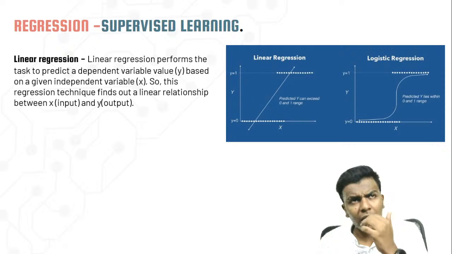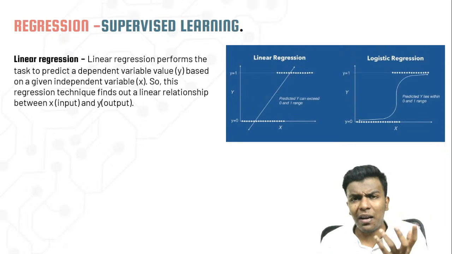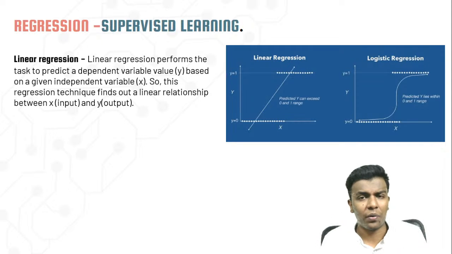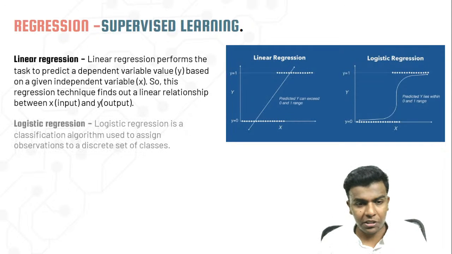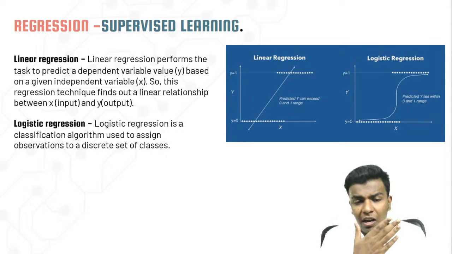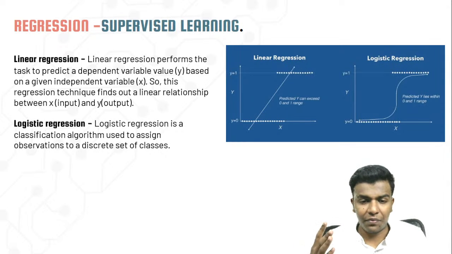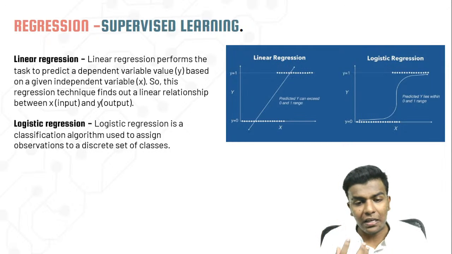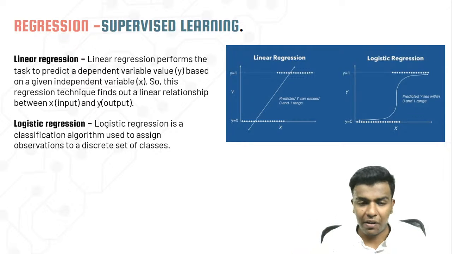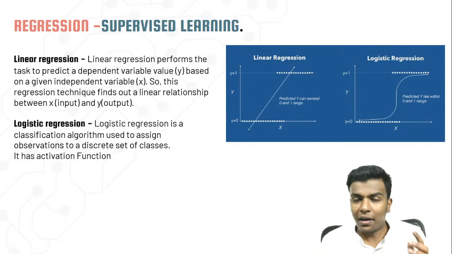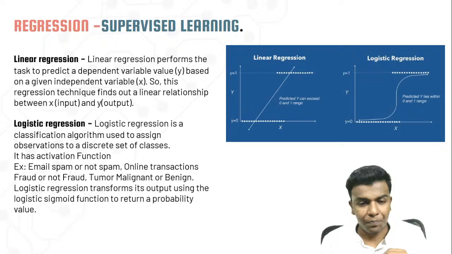Okay, so if you are talking about this regression, the ultimate thing which we are going to do is generate an equation for your application. And while talking about logistic regression, it also has a kind of classification, but it is going to give a discrete set of classes. So that is the wave and the activation function which we have used there. Same as before, it has an activation function. So here, this is logistic.